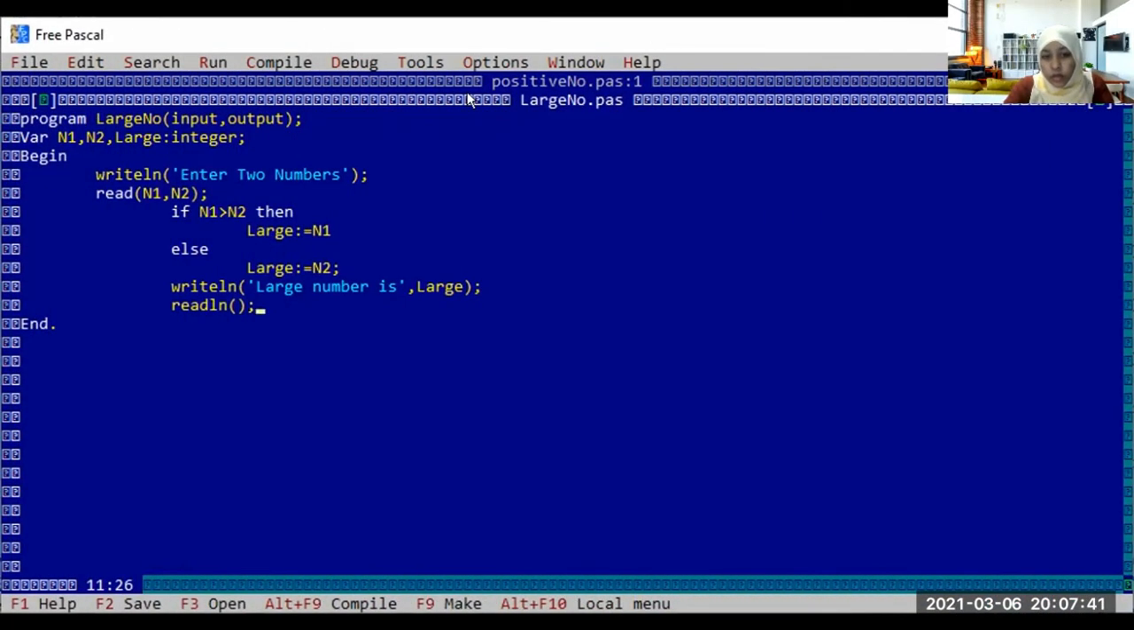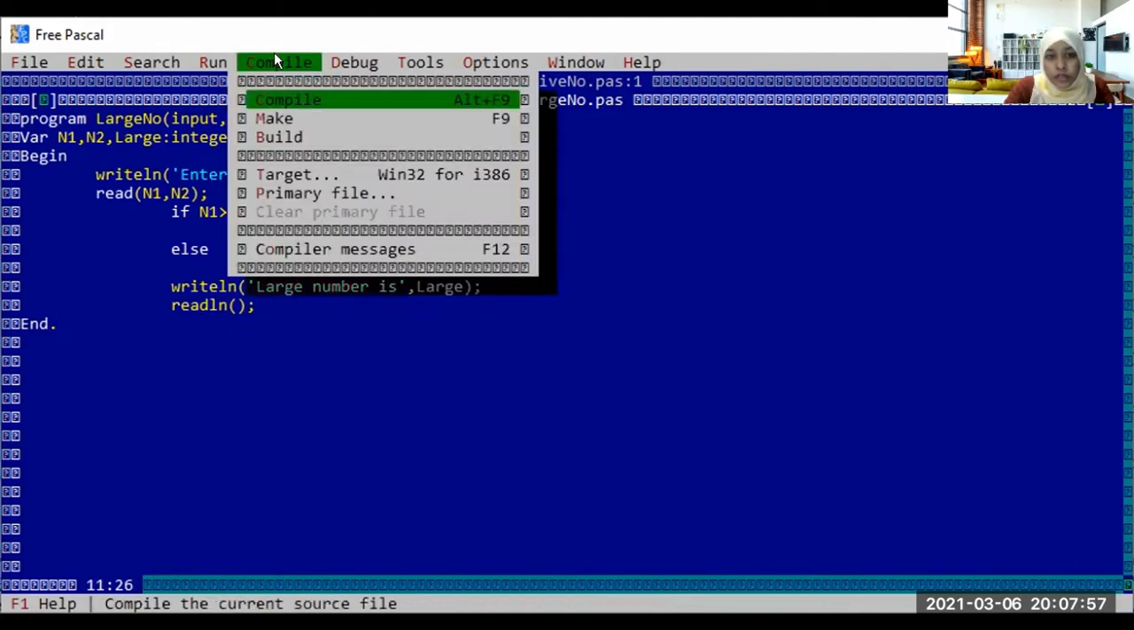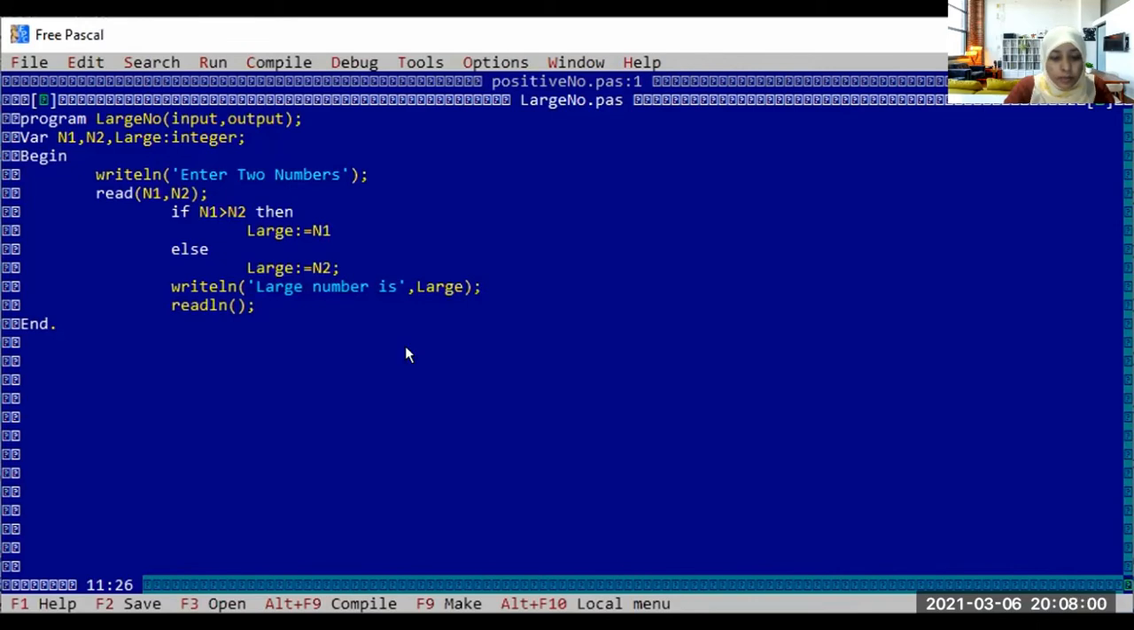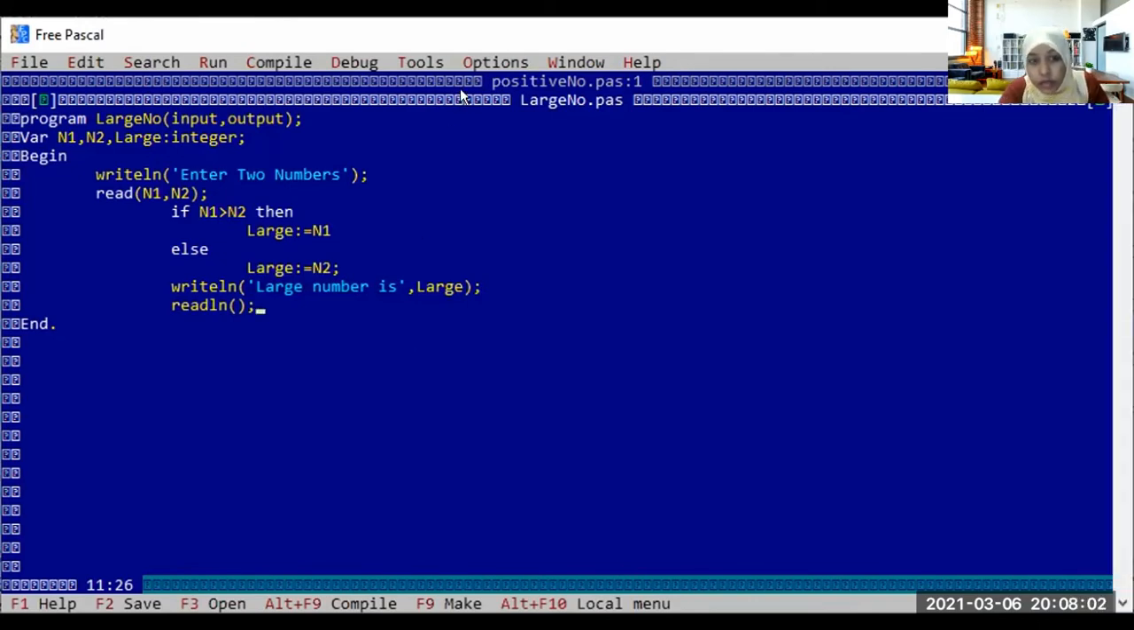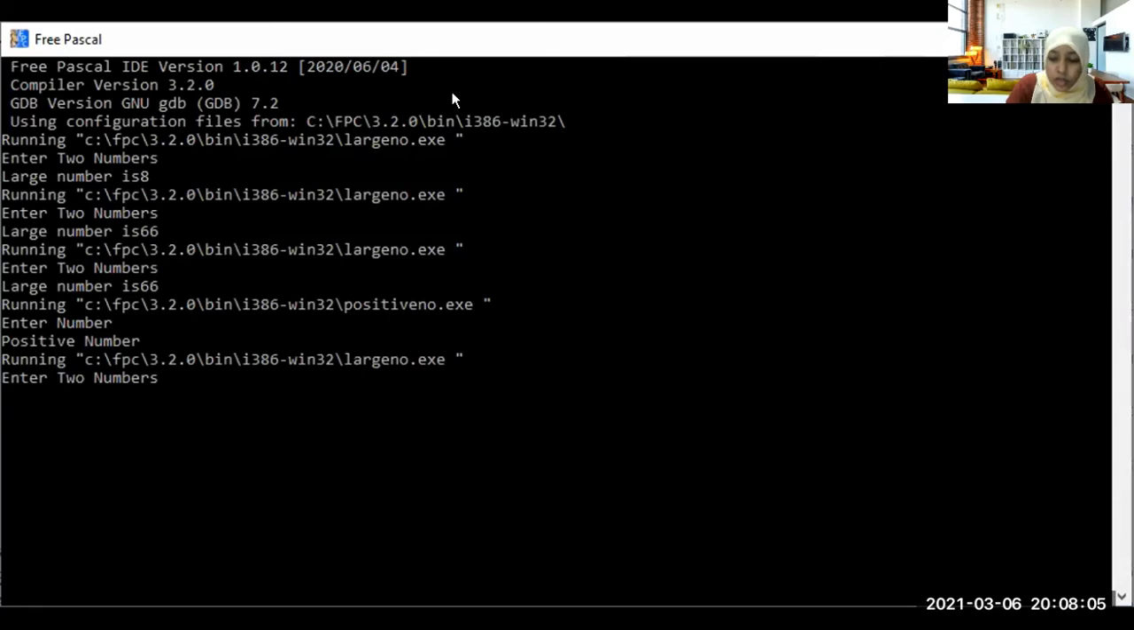As they say, they are telling us to enter a readline at the end of the statement. So I just added a readline at the end of the statement before end. We'll try and see. It is compiled and we will run it. Enter two numbers. So I am going to enter 10 and 145. It will show us the large number. So the large number is 145.